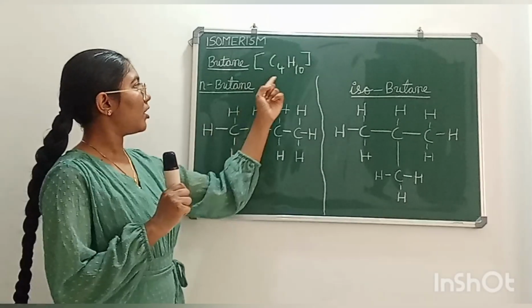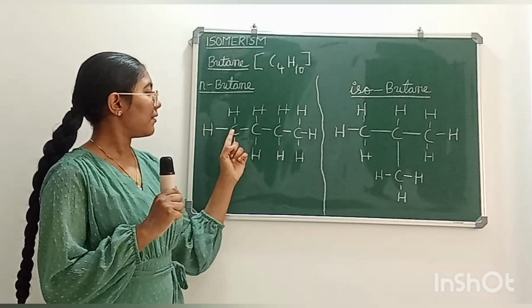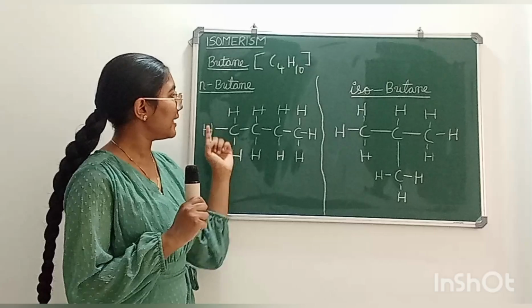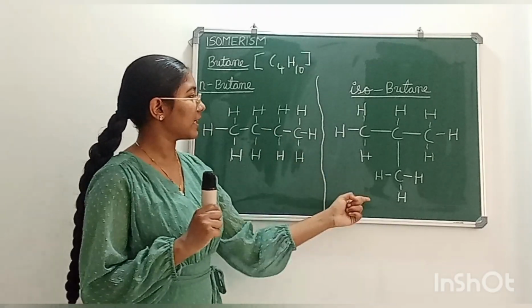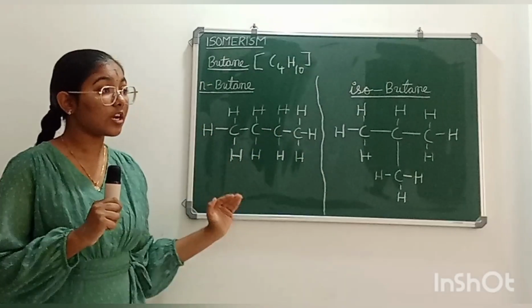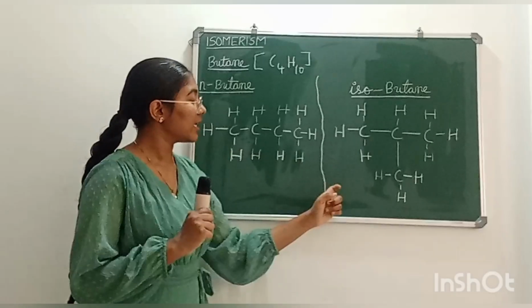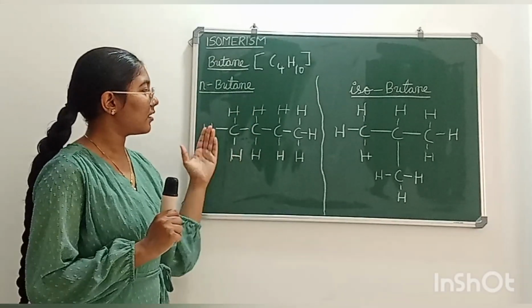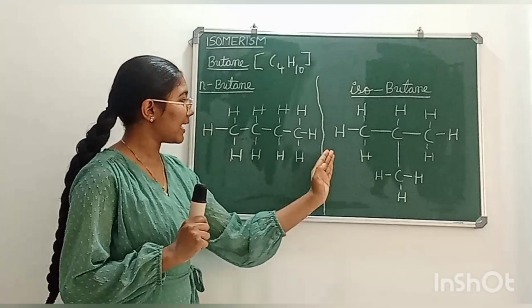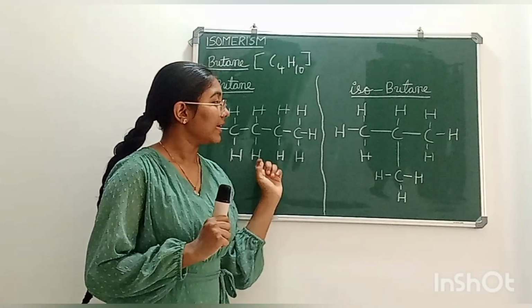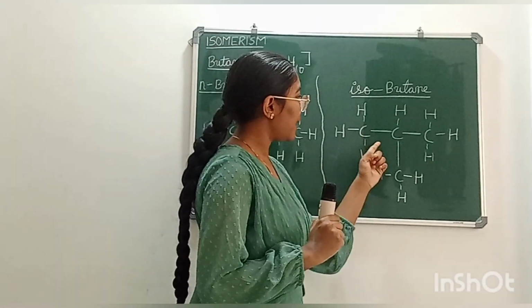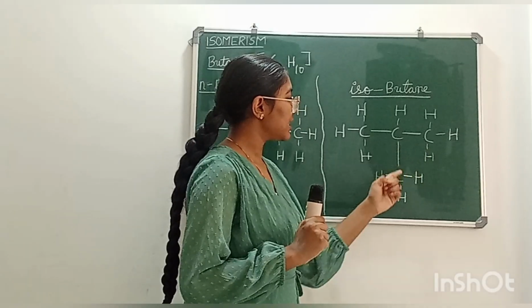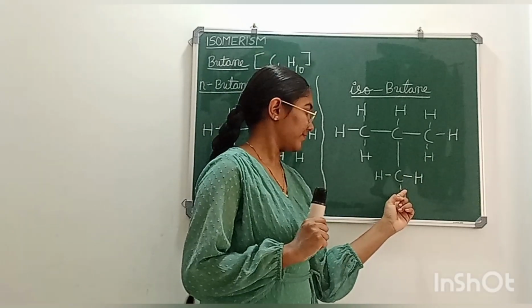They have the same molecular formulas. If you see, we have 4 carbon atoms and 10 hydrogen atoms in both cases. But the structural formula, the way they are arranged, is different. For example, in n-butane, the carbon atoms are in a straight line. But in isobutane, 3 carbon atoms are in a straight line, but there is a branched carbon atom here.